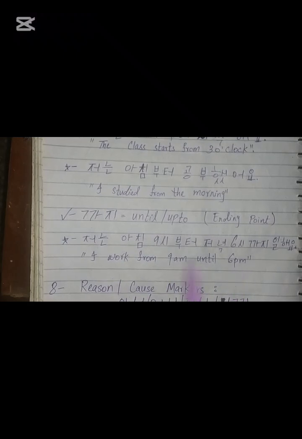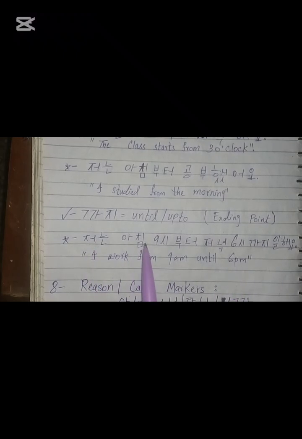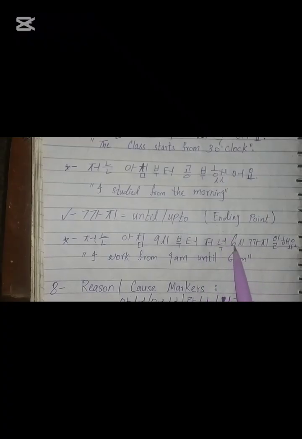until 6 p.m. 저는 is I, 아침 is morning and is used for a.m., and 9 is 아홉 in Korean, and 시 is always added whenever we are talking about time. 부터 is from 9 a.m., and 저녁 is for p.m., which means evening or night. 여섯 is 6 in Korean. 6시까지 is until 6 o'clock. 일해요 is work.